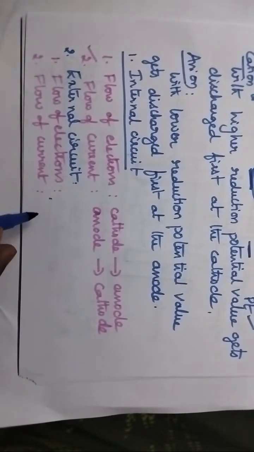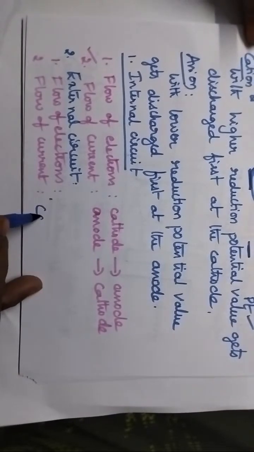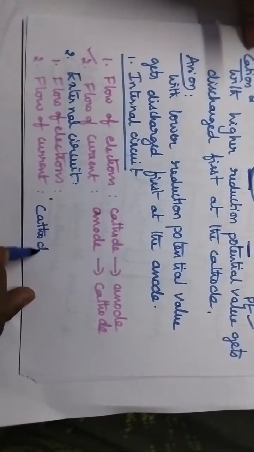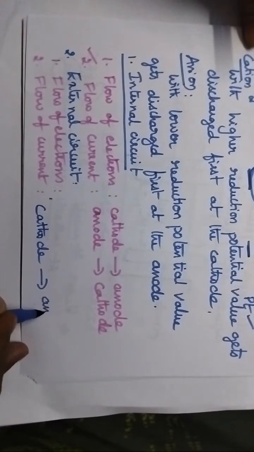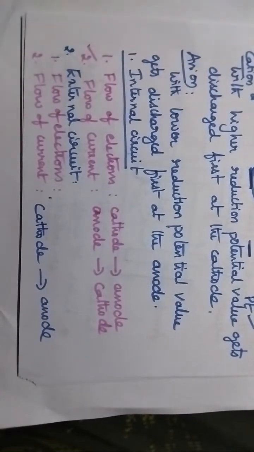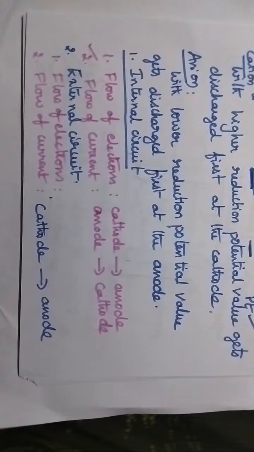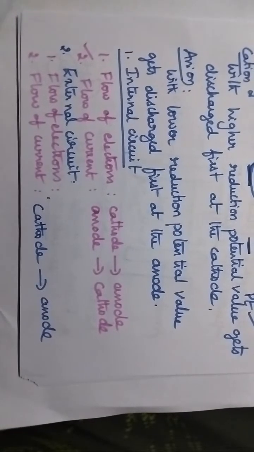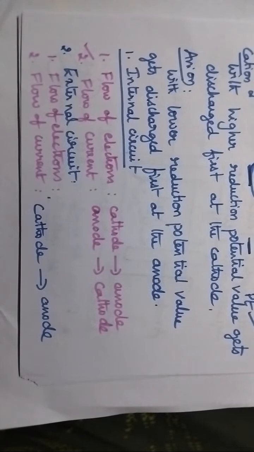Yes, flow of current takes place from cathode to anode. And what about the flow of electrons in the external circuit?